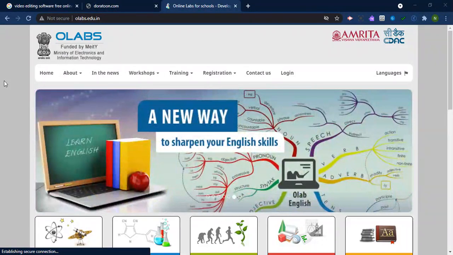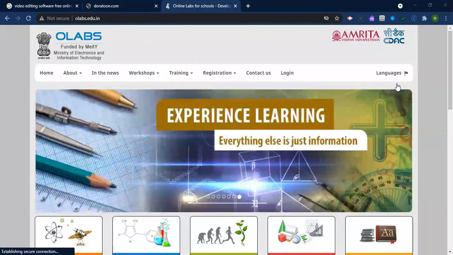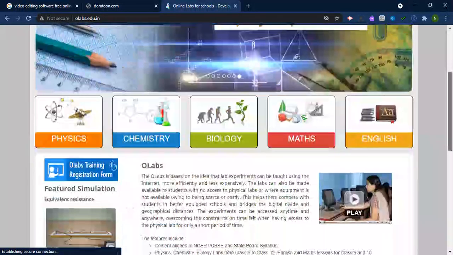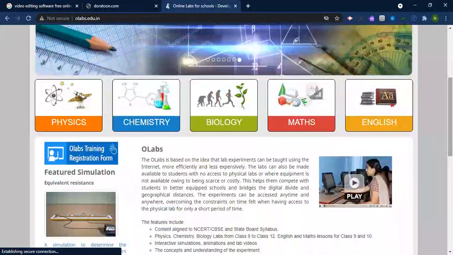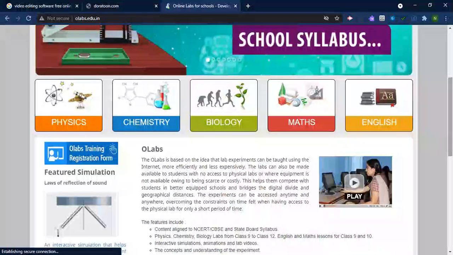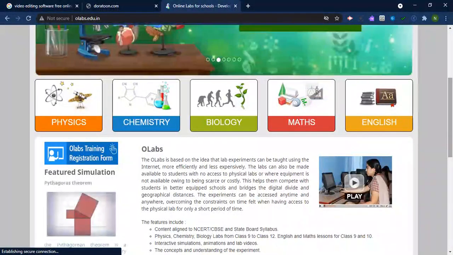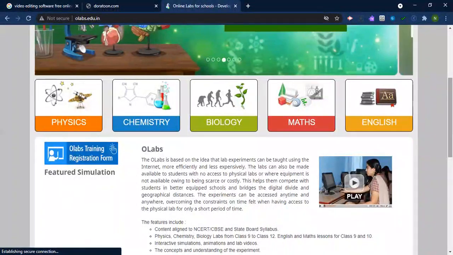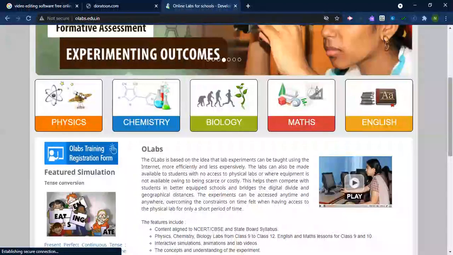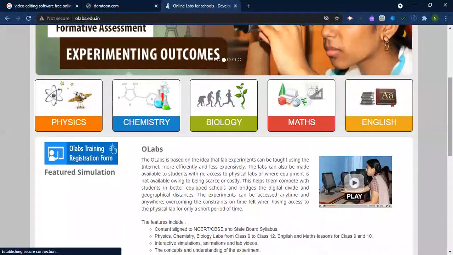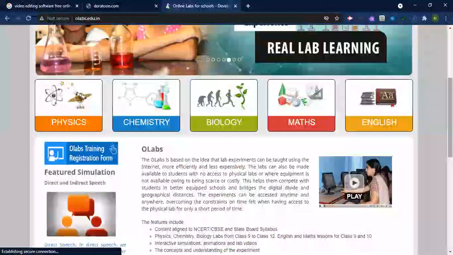So yes, today I have here for you a wonderful platform. This platform is based on the idea that lab experiments can be taught using the internet more efficiently and less expensively. These labs can not just be used during this pandemic situation, but during your regular classes also. It's a very wonderful platform.